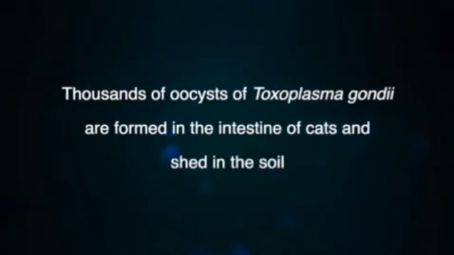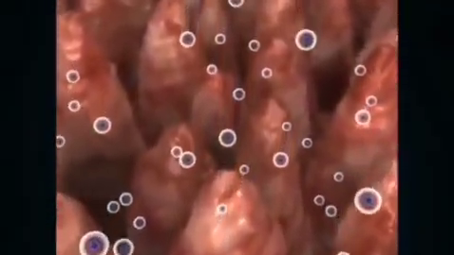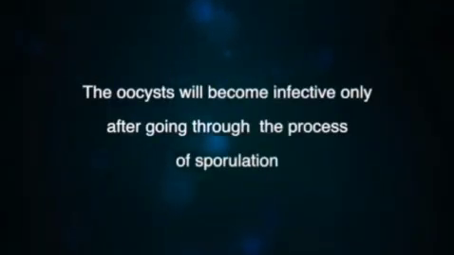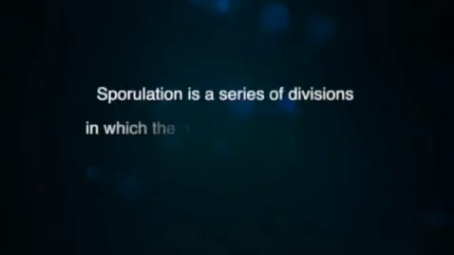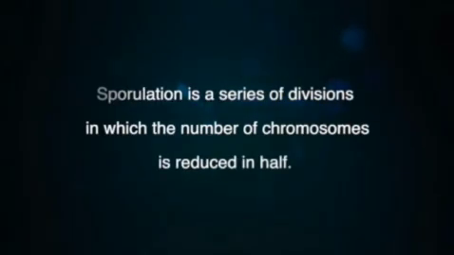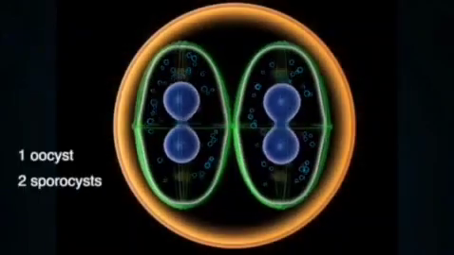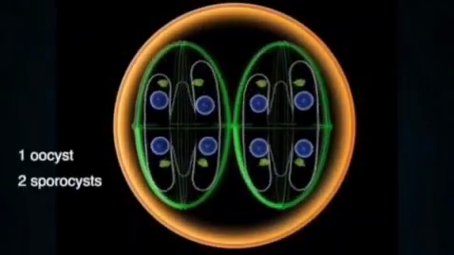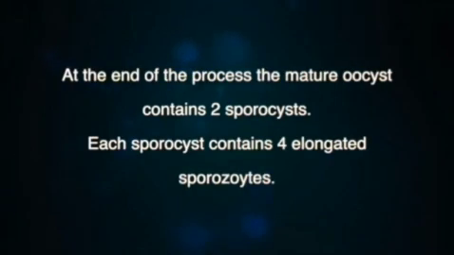People and animals can be contaminated by consuming raw vegetables of a garden or water sources contaminated with oocysts. Thousands of oocysts of Toxoplasma gondii are formed in the intestine of cats and shed in the soil. The oocysts will become infective only after going through the process of sporulation. Sporulation is a series of divisions in which the number of chromosomes is reduced in half. The first division of the oocyst gives rise to two spore cysts. Each is limited by a spore cyst wall, here shown in green. At the end of the process, the mature oocyst contains two spore cysts.